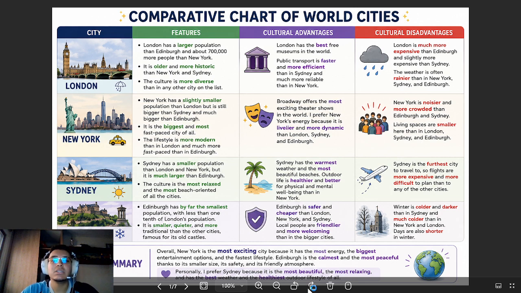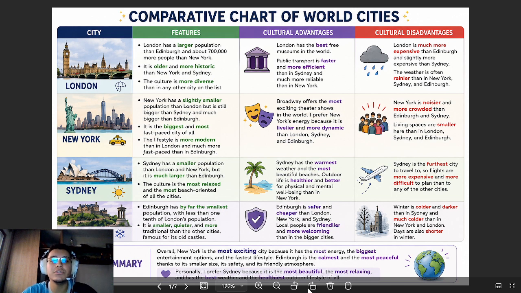Cultural advantage: London has the best free museums in the world. Public transport is faster and more efficient than Sydney and much more reliable than in New York. Cultural disadvantage of London: London is much more expensive than Edinburgh and slightly more expensive than Sydney. The weather is rainier than in New York, Sydney, and Edinburgh.